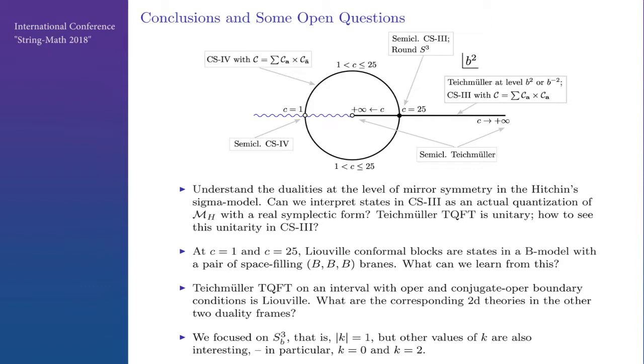Also, Teichmüller TQFT on an interval with upper boundary conditions, in fact, reduces to Liouville. So there should be a duality between Liouville and 2 kinds of complex K equal to 1 WZW models, one of which can be naturally continued to C less than 25. So what are these models? And then finally, we focused on K equal to 1, but K equal to 0, for example, and K equal to 2 are also interesting. There are interesting dualities for these values, so it would be good to understand them.